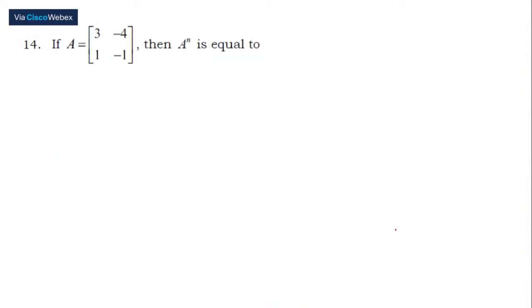If A is equal to the matrix 3, minus 4, 1, minus 1, then A to the power n is equal to.